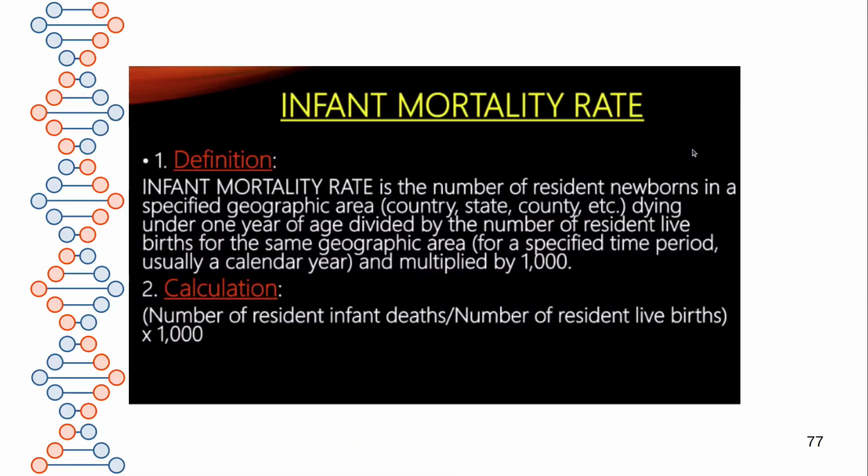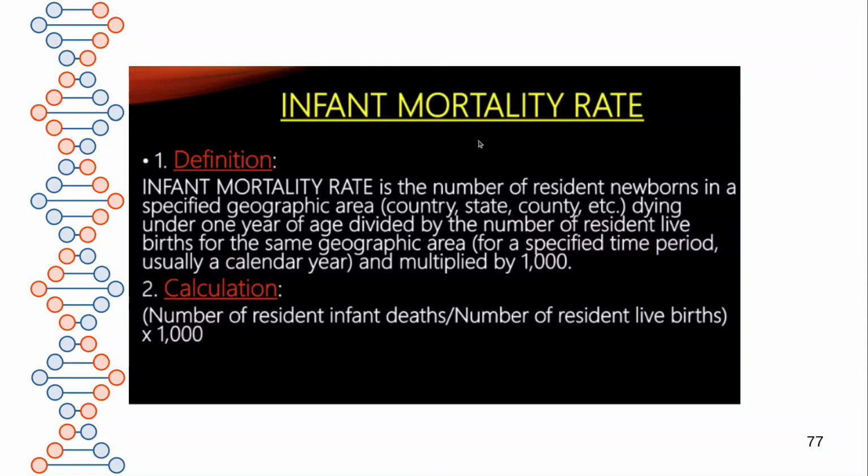Next one is infant mortality rate, IMR. Infant mortality rate is the number of newborns in a specific geographic area, in any country, state, or any town, county, etc., dying under 1 year of age, divided by the number of resident live births from the same area, town or village, multiplied by 1000.